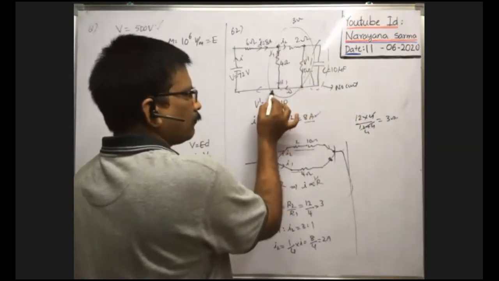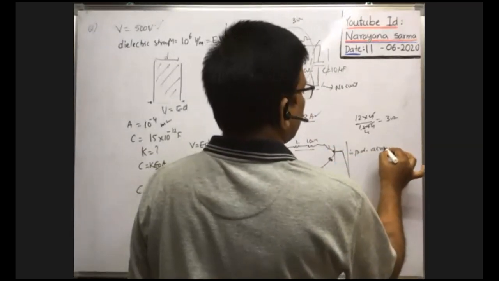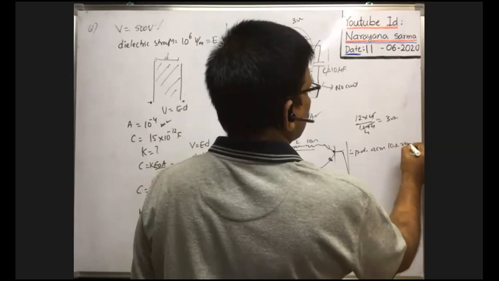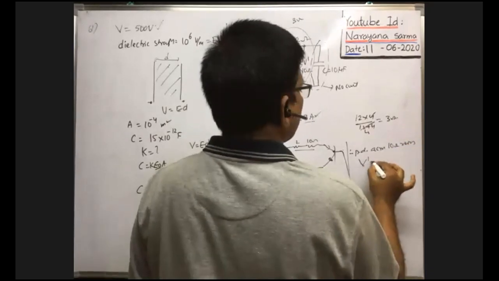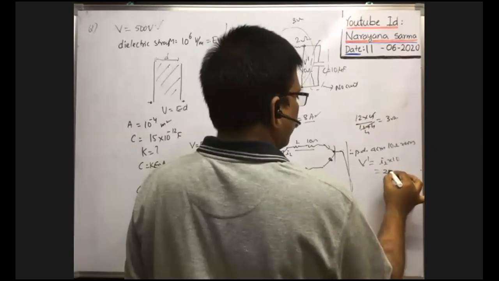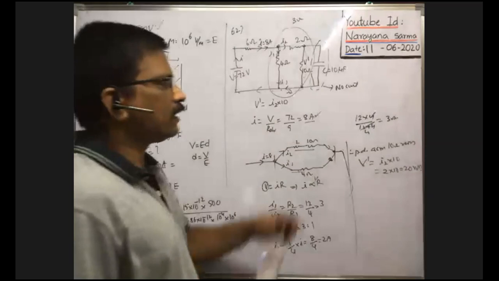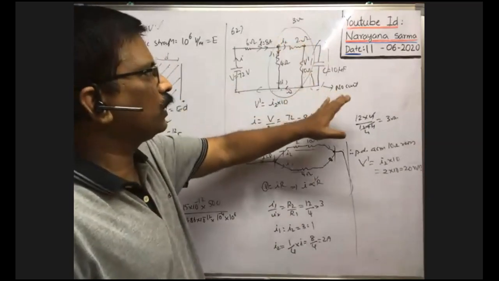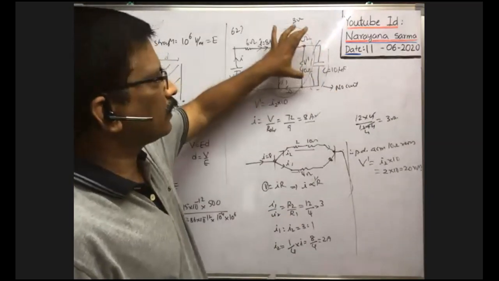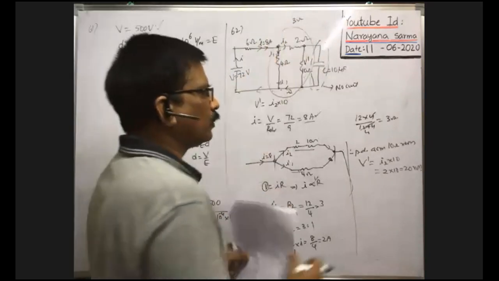Therefore the PD across the 10 ohm resistance, V dash, is equal to I2 into resistance 10. I2 we already got as 2, into 10, that is equal to 20 volt. So the potential difference across the 10 ohm resistance is 20 volt. As this capacitor is connected in parallel with the 10 ohm resistance, the potential difference across the capacitor is also equal to this.